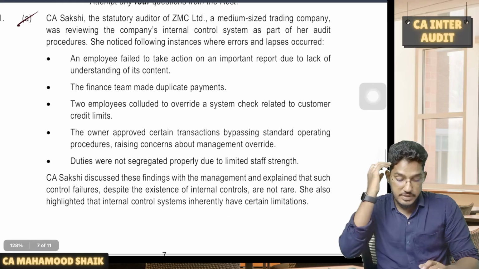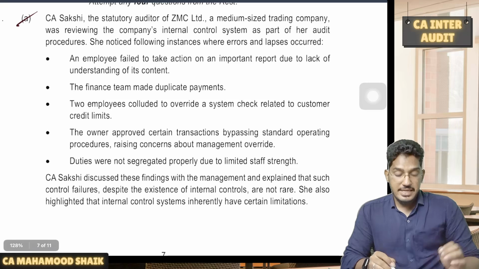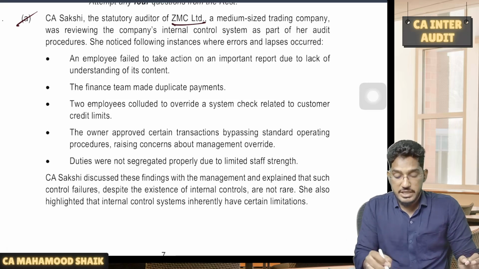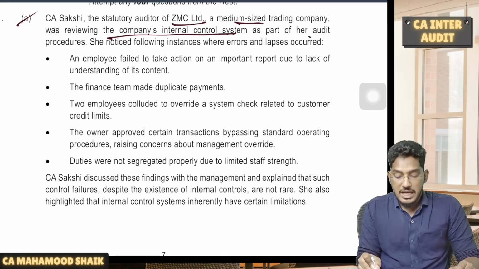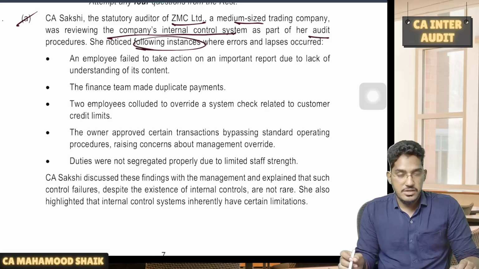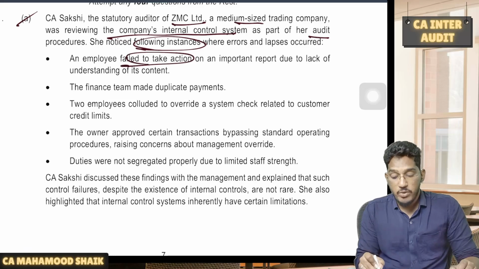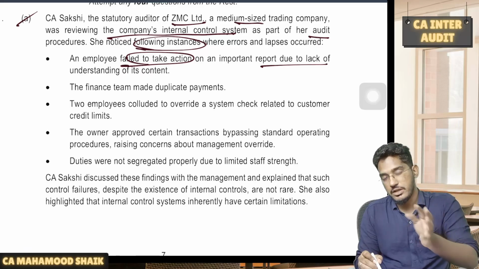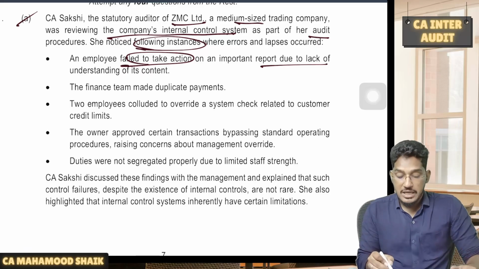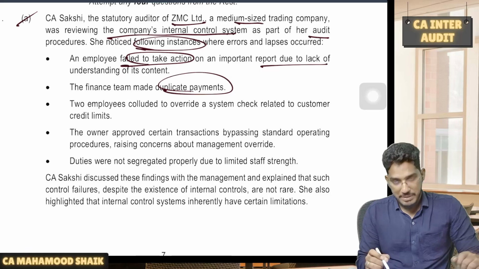So if you look at it here, first question, first descriptive question. CA Sakshi, the statutory auditor of ZMC Limited, a medium-sized trading company, was reviewing the company's internal control system as a part of her audit procedures. She noticed the following instances where errors and lapses occurred. An employee failed to take action on an important report due to lack of understanding. Nothing but people who are required to implement internal controls, they don't understand the purpose. The finance team made duplicate payments.